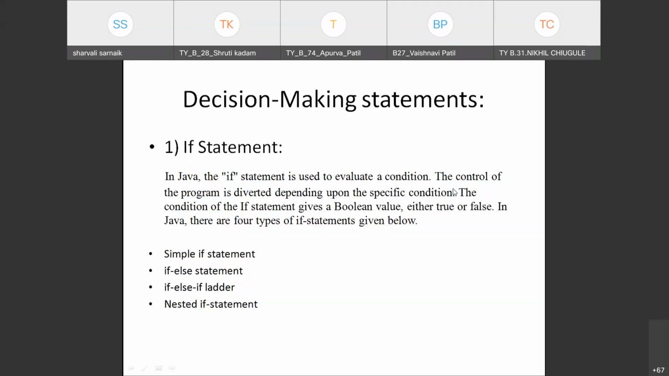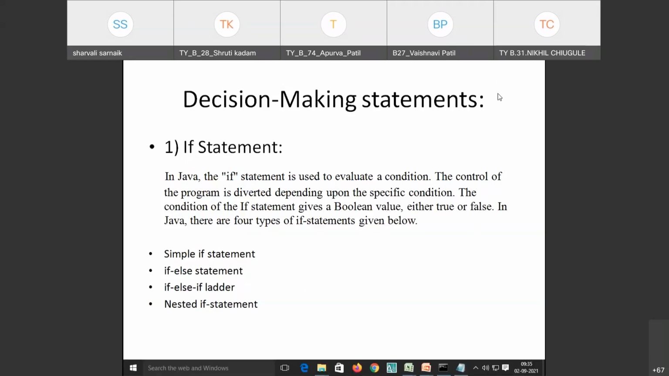The first we are going to see is decision making statement. Now decision making statements is if statement. In Java, the if statement is used to evaluate a condition or to check the condition. The control of a program is diverted depending upon the specific condition. For example, I am giving one condition. If that is true, then another statement will execute. If that is false, then there will be another statement. So that means depending on the conditions, we are going to get an output. And the condition of the if statement gives a Boolean value, that is either true or false.